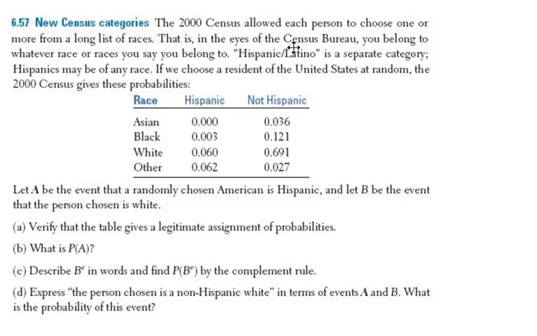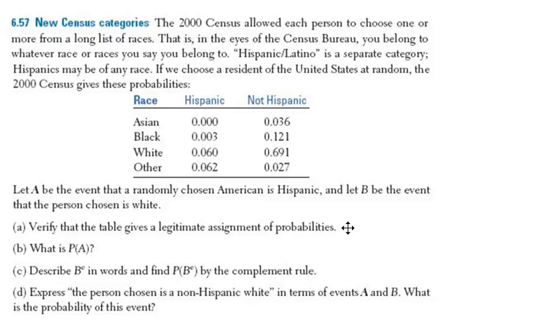They give you this problem, which you can pause and read from the Census Bureau. And these are the questions. Let A be the event that a randomly chosen American is Hispanic, and let B be the event that the person chosen is white. Verify that the table gives a legitimate assignment of probabilities.